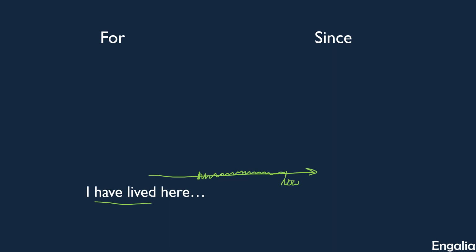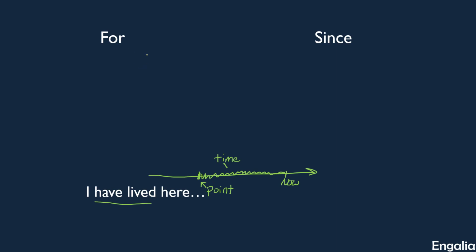Now, we can look at this in two different ways. We can see the first way where we focus on this right here. We focus on the starting point, right? The thing that began in this sentence, right? So I started living here. Or we can focus on the amount of time, right? If we want to talk about how long, we can talk about the amount of time. So we use these two words to describe these two different points or these two different ideas.